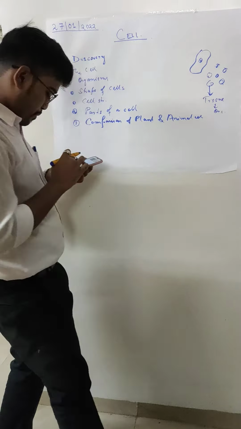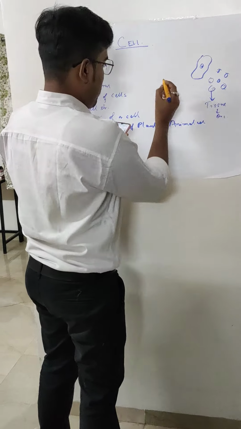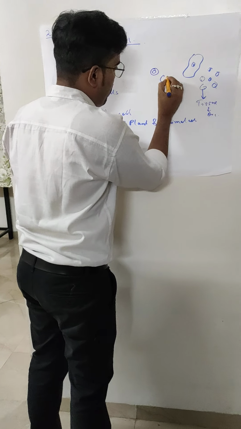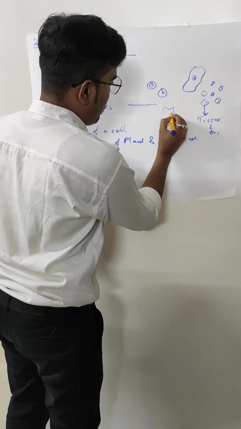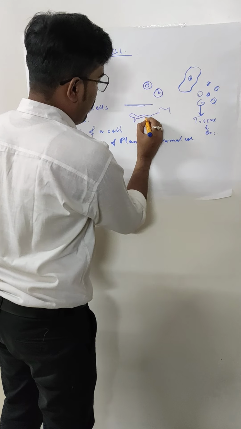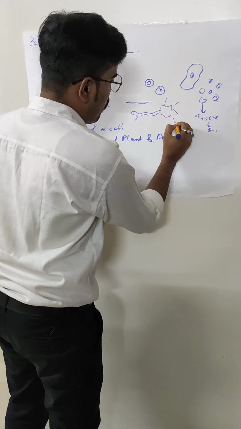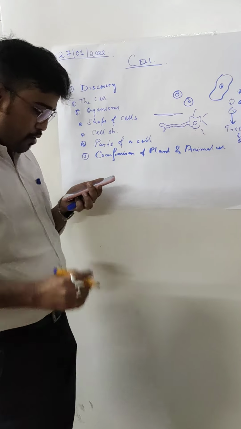Now shape of the cells. We human beings are very different. We look different. Similarly, cells also look different. Some will be round, like disc-shaped RBCs. Some will be long, like muscle cells. And some will be looking something like a nerve fiber or the dendron or dendrites. So as human beings are different, cells are also different.